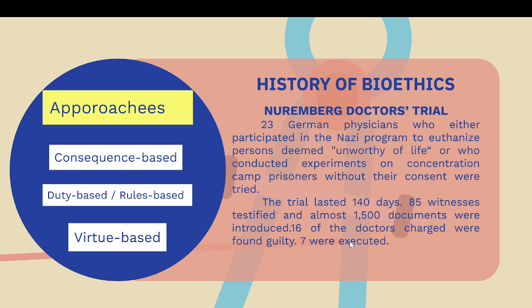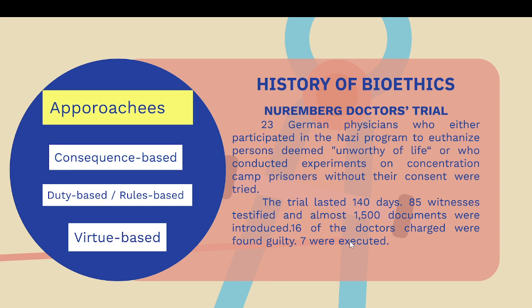But because there is a principle of non-maleficence, justice, etc. Whatever you have done to the patients, some gases were released, and all the things that happened at that time. So they were tried, and some of them died during the case itself. Some of them were executed.